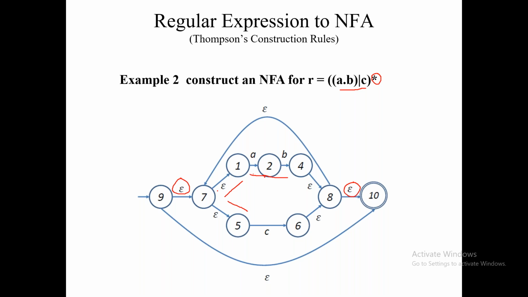Right? So now what we are doing is constructing the NFA by the epsilon construction method, or you can say Thompson's construction rule. So here first we have solved our nullable node. Nullable means this star. Then we are solving this OR. After that we are solving this particular thing. Okay, so this is our final node and this is our starting node.